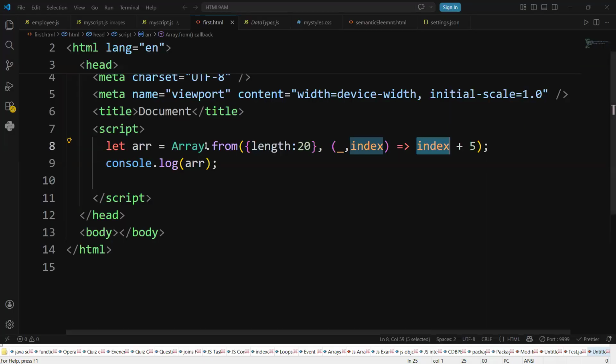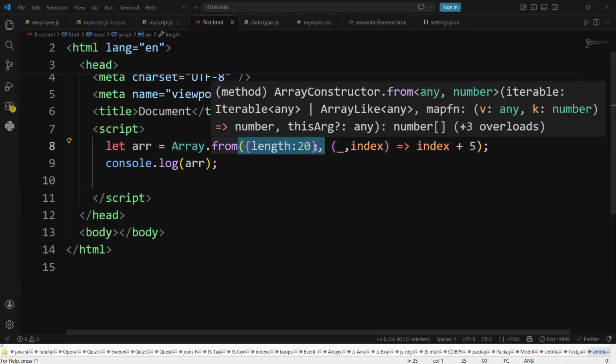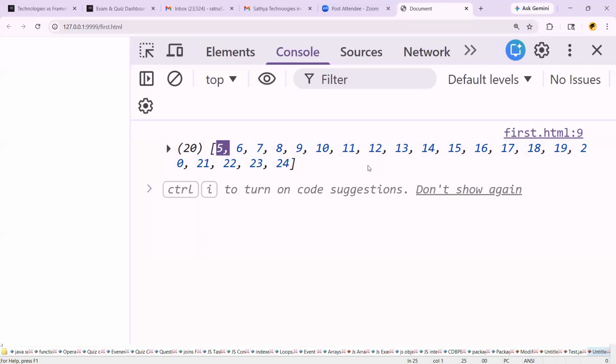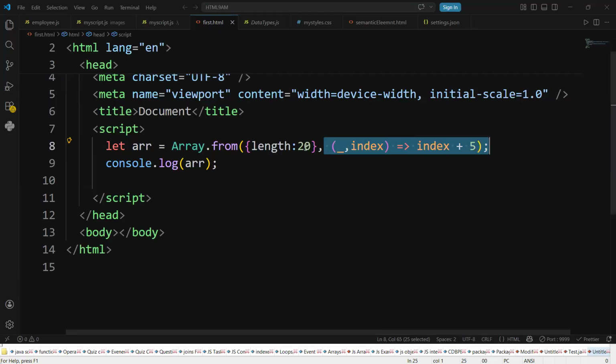See guys, the array.from function creates the elements depending on the length. How much length have I given here? 20. Then this logic executes how many times? 20 times. Then you will get an array of 20 elements. Assume that length is 5. Length 5 means it will create the array with length 5.